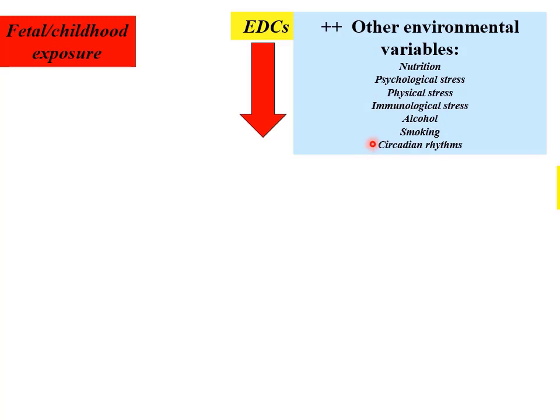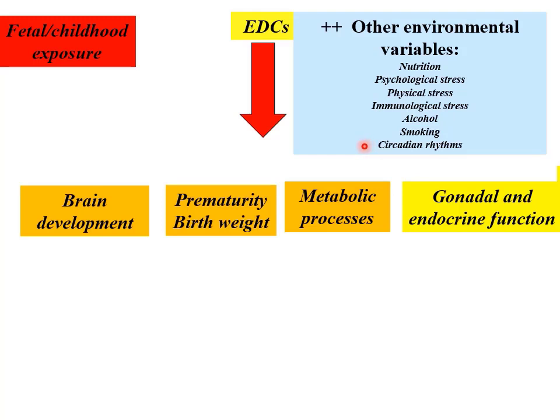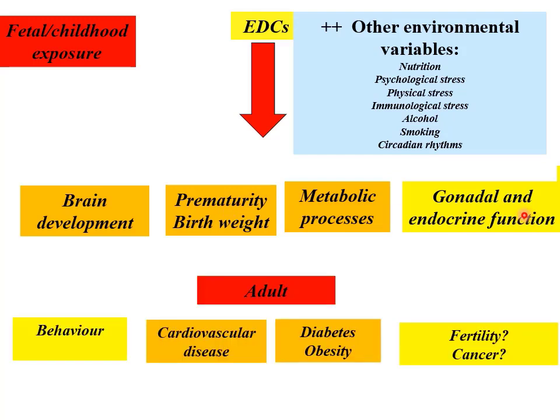All of those have the potential to affect fetal development and childhood development in terms of brain neurogenesis, metabolism, birth weight, and reproductive function. And changing things early on in life can have long-term effects in the adult on brain, behavior, physiology, cardiovascular disease, diabetes, and, where we started off, on fertility and the possibility of cancers.